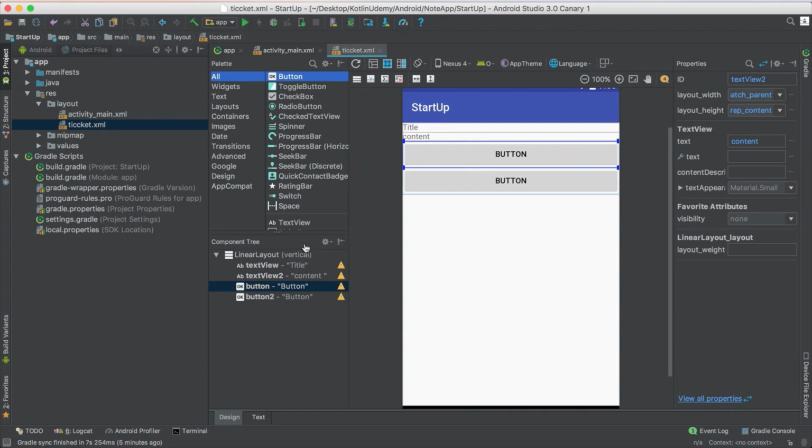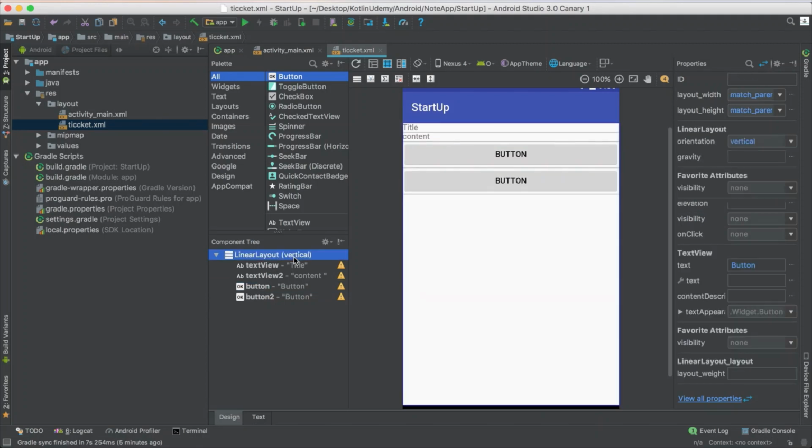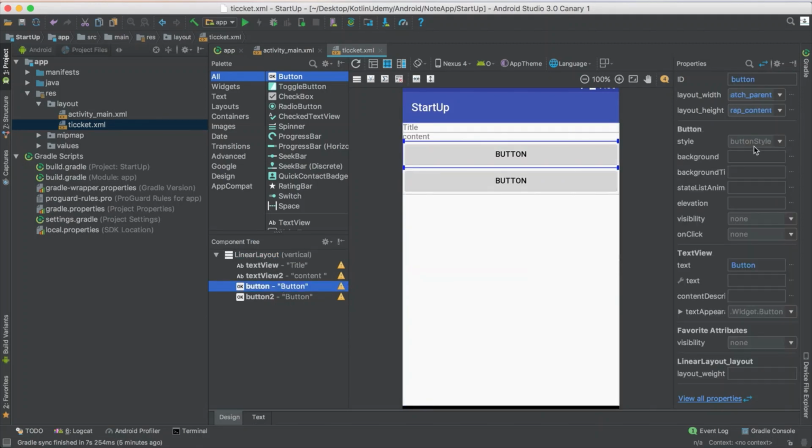Why? Because for the type of layout, you said I want it to be vertical. So for sure he will add them one after another. So let me change the name of this one to edit. And change the name of this one to whatever you say. If you want to name it another name, which is delete. Okay, delete, just for now.